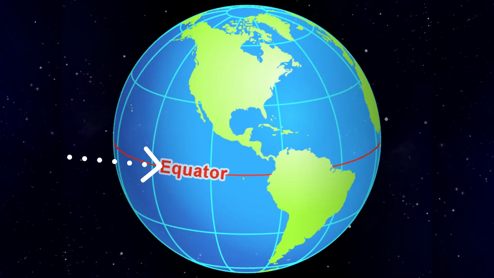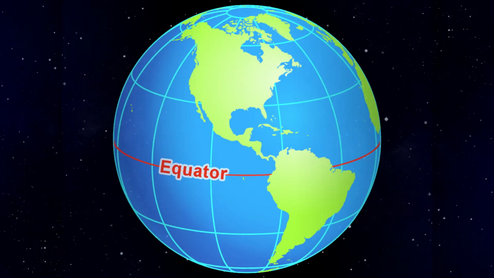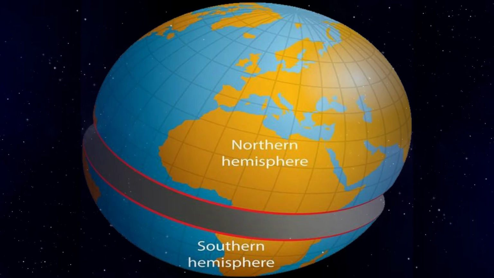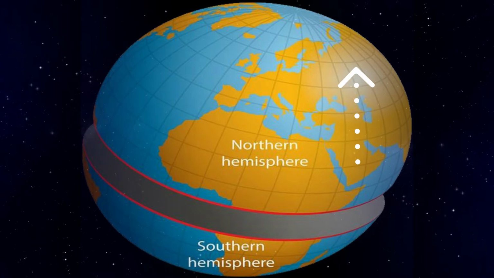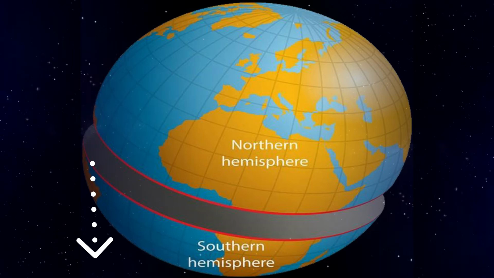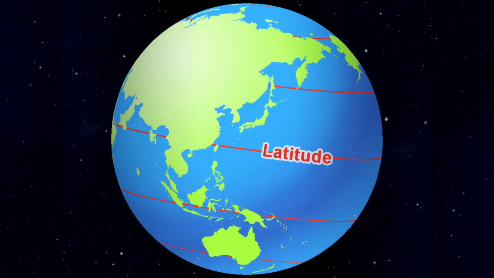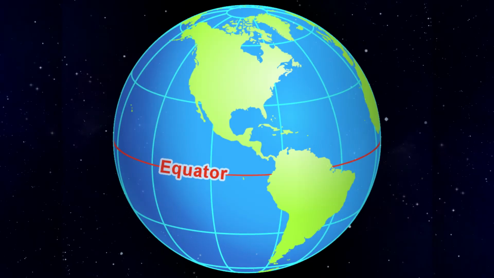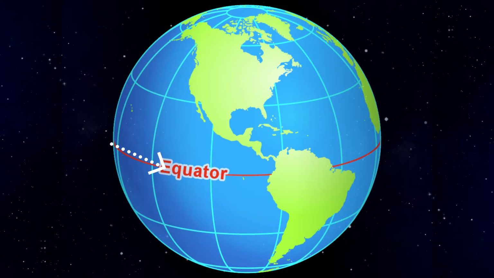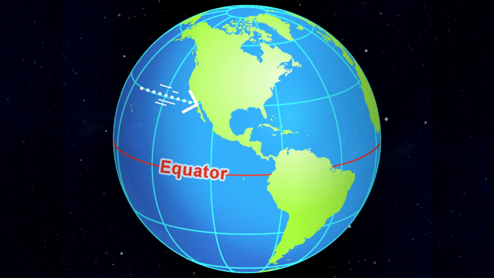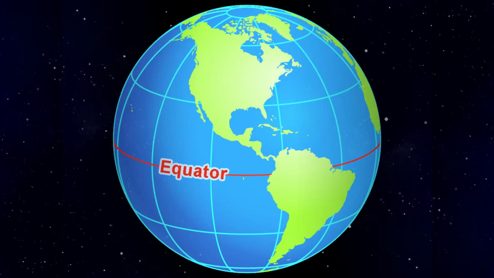Equator. The equator is the imaginary line which divides the earth into two equal halves. The northern half of the earth is known as the northern hemisphere and the southern half is known as the southern hemisphere. Latitudes? What are latitudes? All parallel circles from the equator up to the poles are called parallels or latitudes.